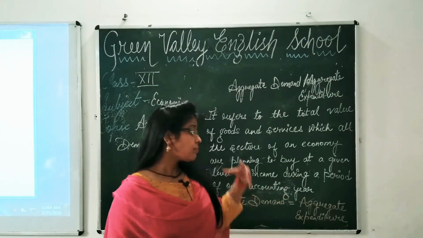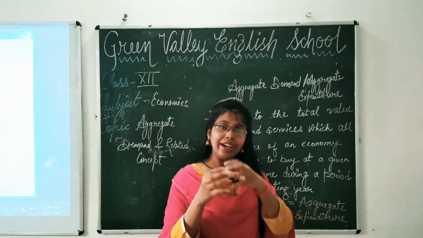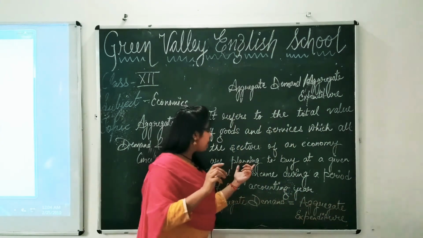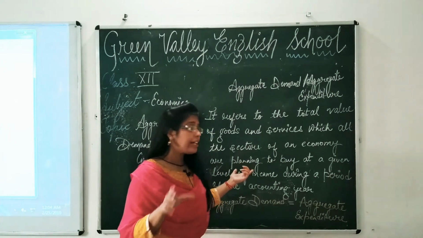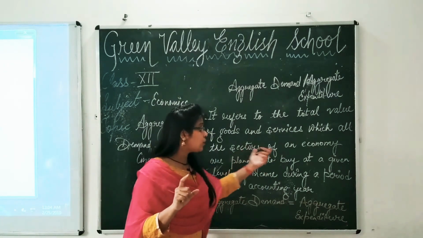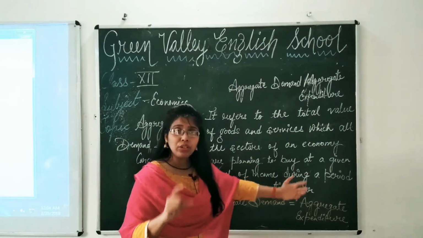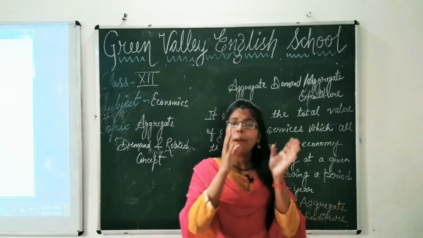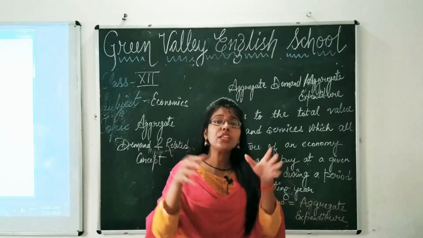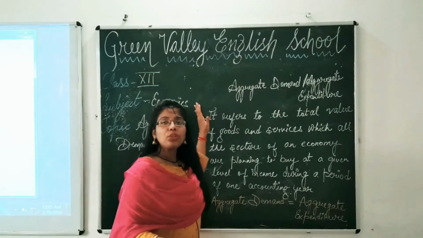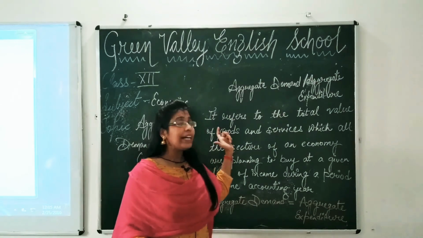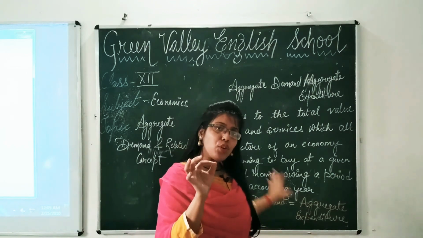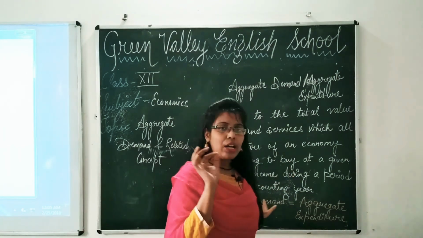So whatever the economy is ready to spend, that is not actual expenditure. Just keep this in mind. The word planning is here. So it is planned expenditure, it is a plan, it is not actual. Actually they are not buying, they are planning to buy. So there is a difference between planned and actual terms. You have already studied, students, that planned and actual are two different terms. Planned means planning is there, actual means actually spent. So it refers to the total value of goods and services which all the sectors of an economy are planning to buy at a certain level of income, during a period of one accounting year.